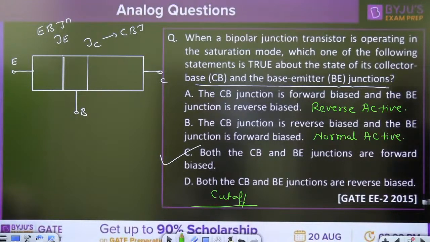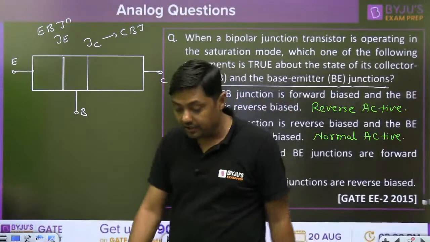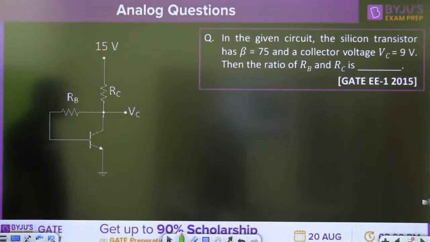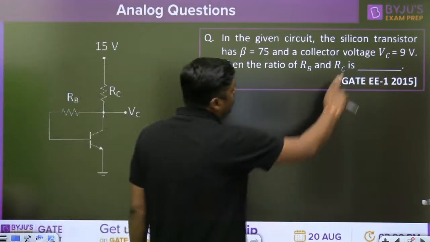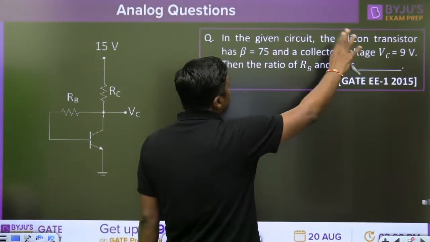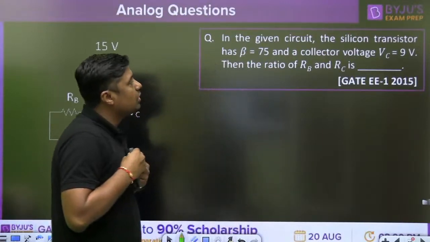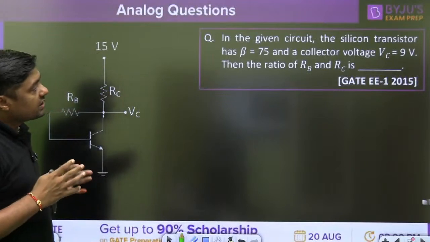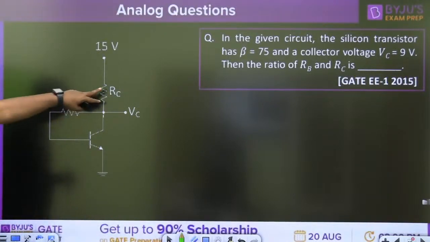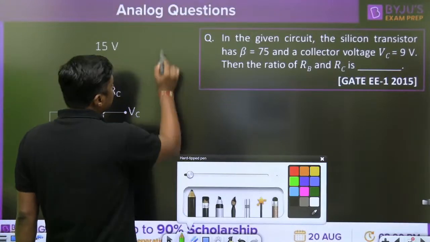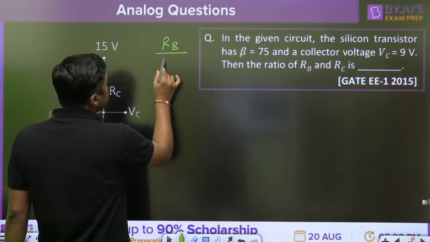Very easy. Now, another question in 2015 from the electrical branch. In the given circuit, a silicon transistor has beta equal to 75 and a collector voltage VC equal to 9 volt. Then you have to find the ratio of RB and RC, base resistor upon collector resistor.